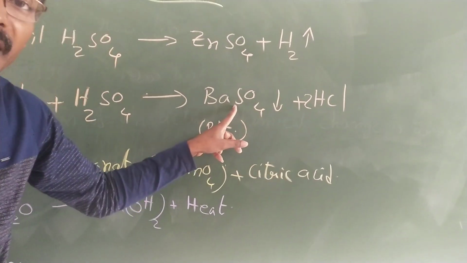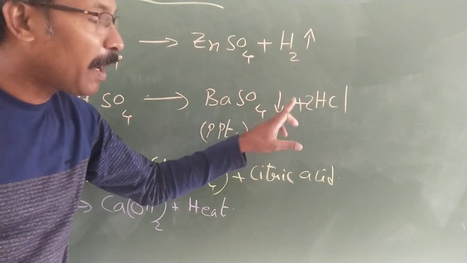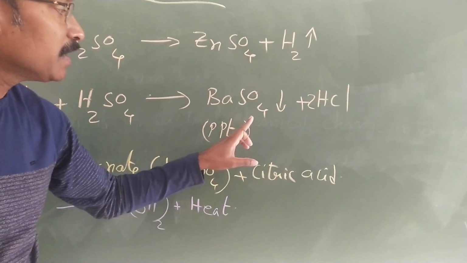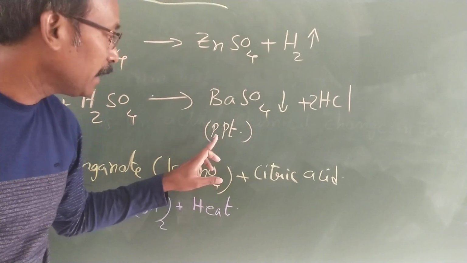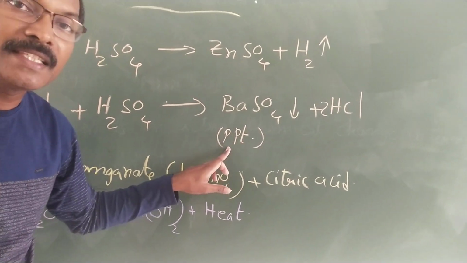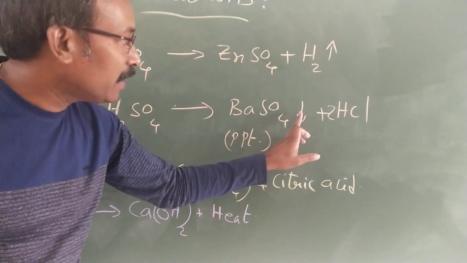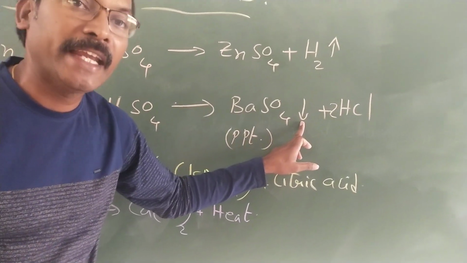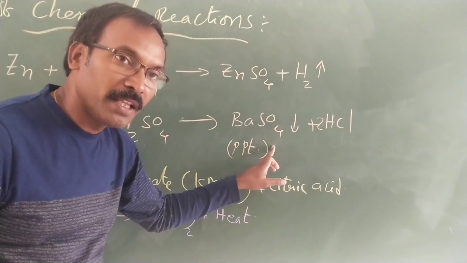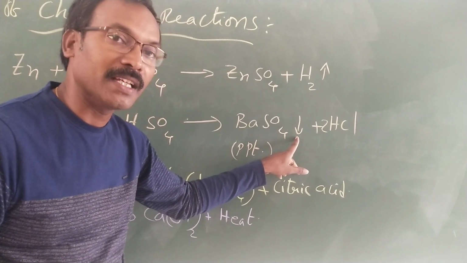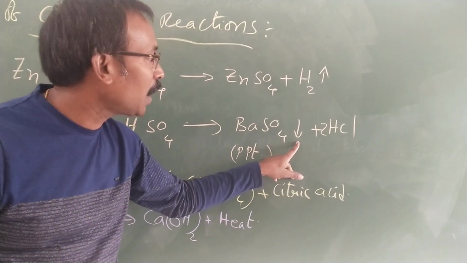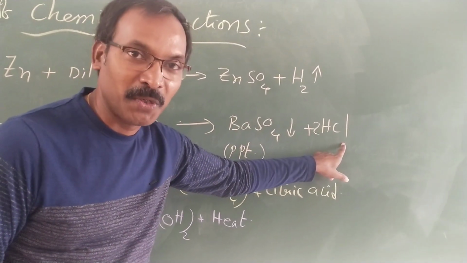This barium sulfate doesn't dissolve in the formed solution. That's why it will become a precipitate. PPT indicates it is a precipitate, and the arrow mark pointing downwards also indicates that it is not soluble in the solution. That's why it is settling. The arrow mark is towards down, and hydrochloric acid is produced.